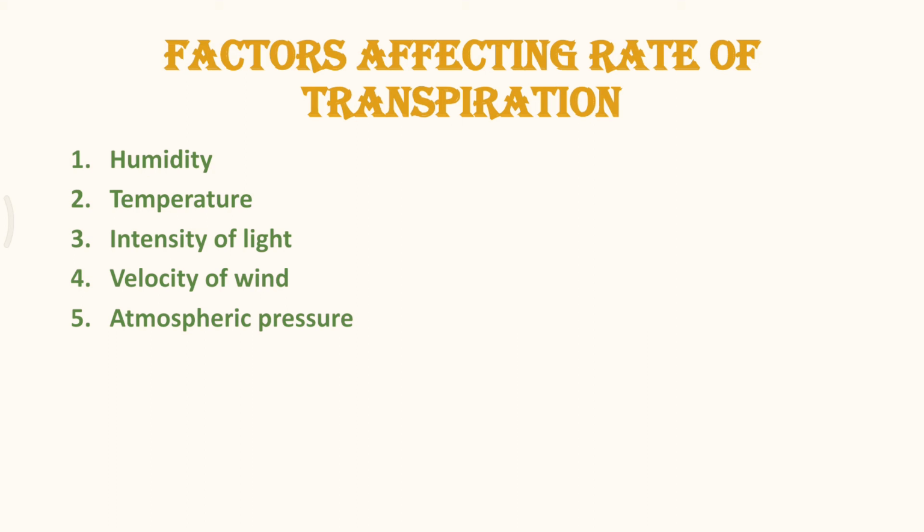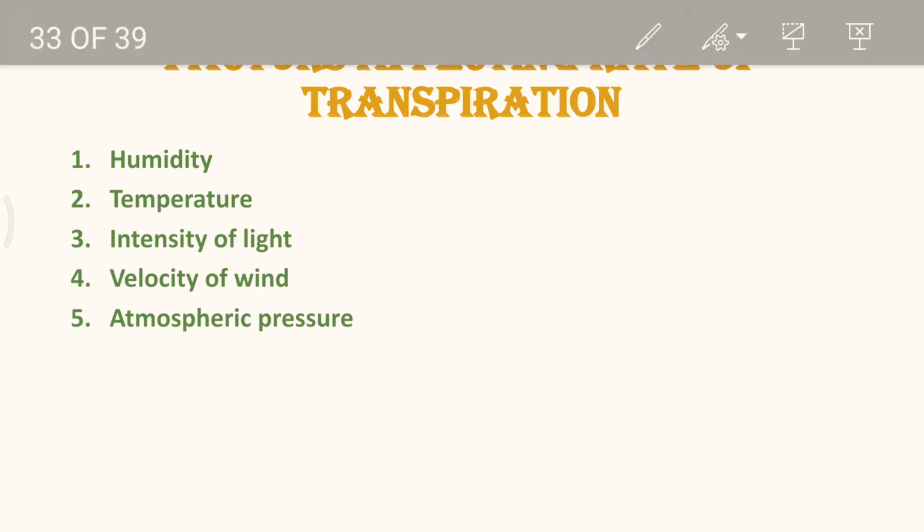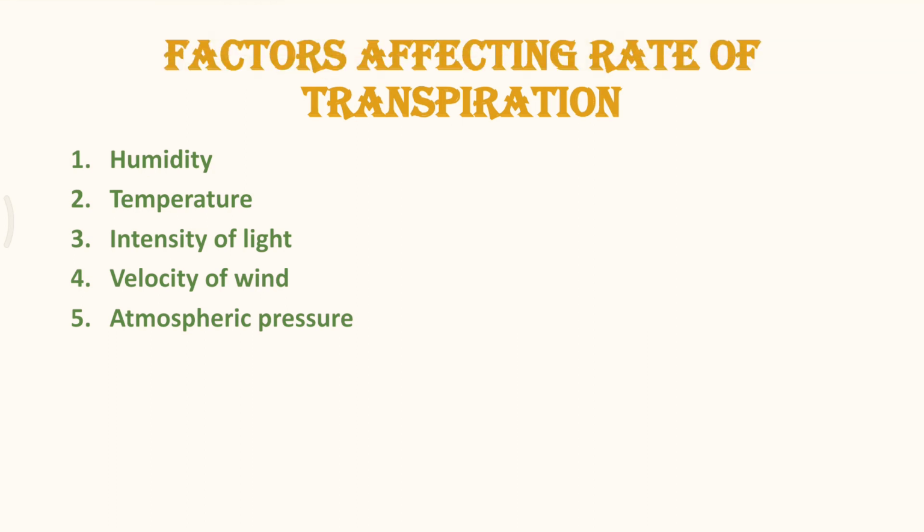Next is atmospheric pressure. Lowering the atmospheric pressure reduces the density of the environment, which permits more rapid diffusion of water vapor. For example, think about plants growing on hills. They show a higher rate of transpiration, but this effect is neutralized by the lower temperature prevailing on the hills. As a result, transpiration is normal in plants growing even in hilly areas.